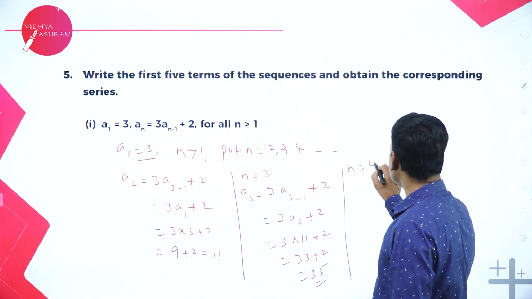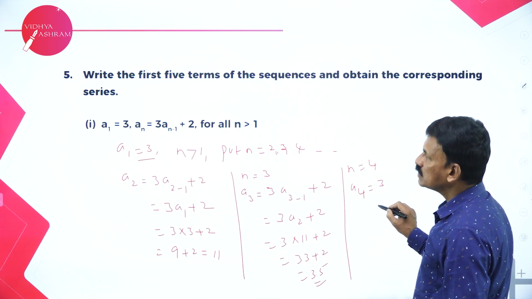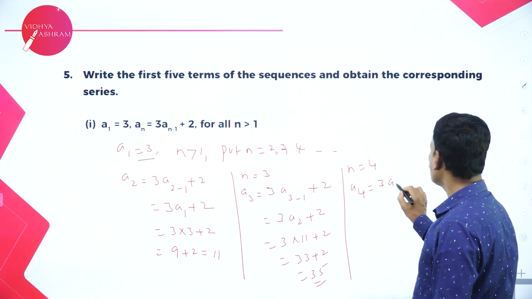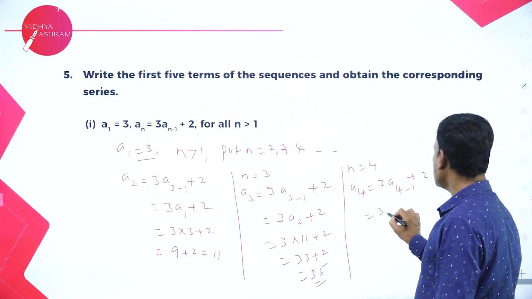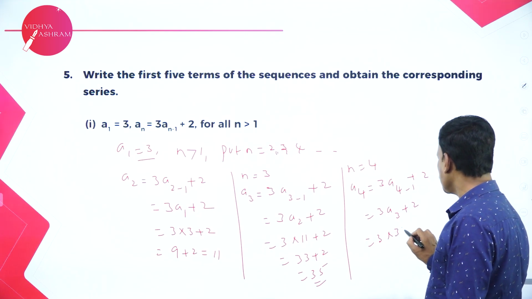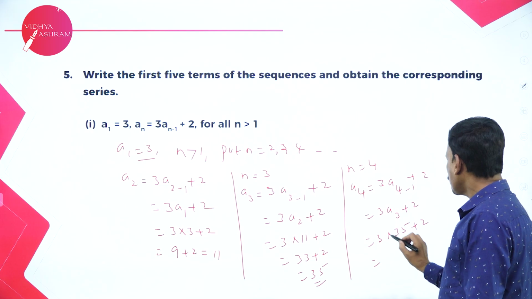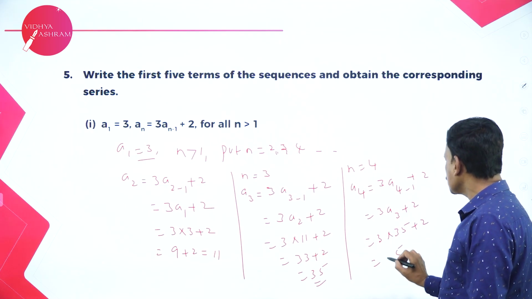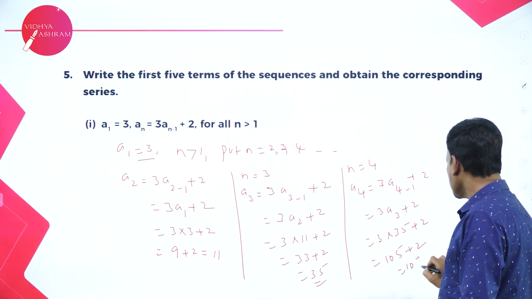If you put n is equal to 4, then you will get the fourth term. A4 is equal to 3 into A4 minus 1 plus 2. That is 3A3 plus 2. 3 into what is A3? 35 plus 2. So, multiply 35 into 3. 5 3s are 15, 3 3s are 9 plus 1 is 10. 105 plus 2, this is 107.